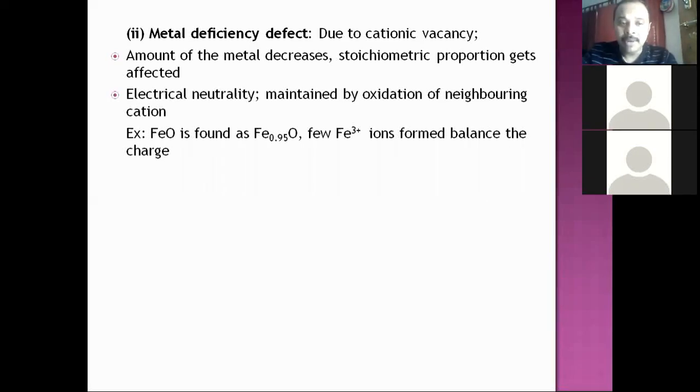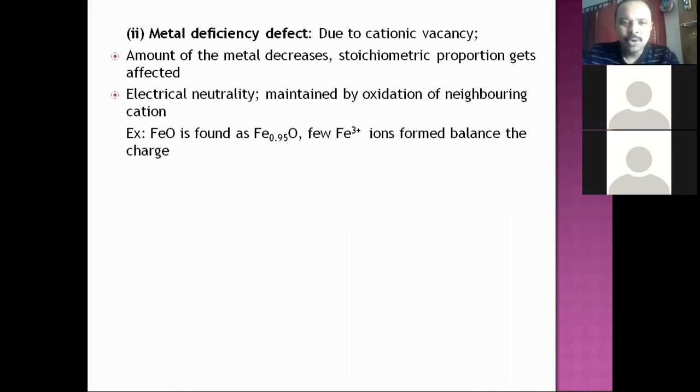The FeO formula indicates Fe2+ to O2- is 1:1, correct? Whereas in defective FeO, Fe is 0.95 and O is 1. So for every one oxygen atom, only 0.95 Fe2+ ions are there. That means the formula itself suggests some cations must be missing.